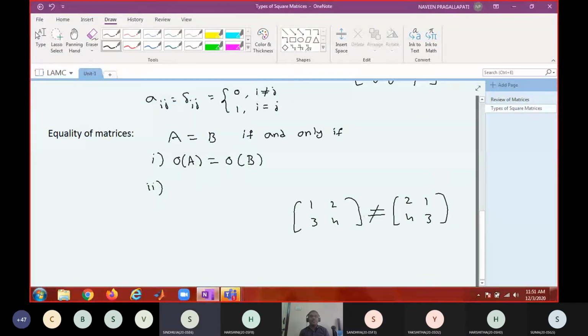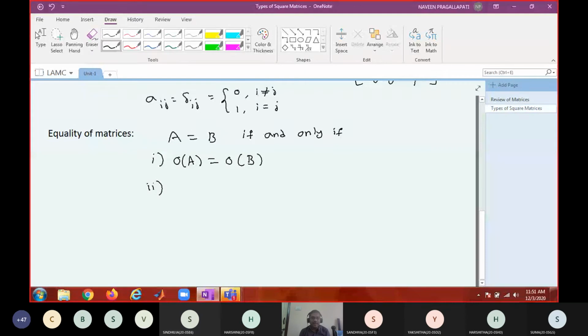Corresponding elements. You have to use the word corresponding. Corresponding elements must be same. Order must be same. The corresponding elements must be same. Even if one condition fails to satisfy, they are not equal.